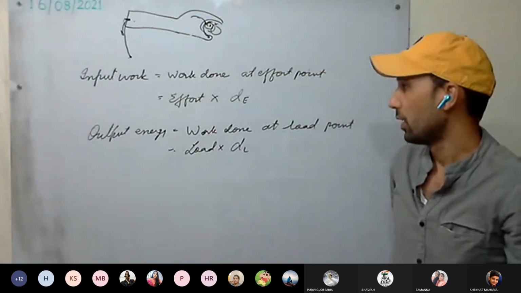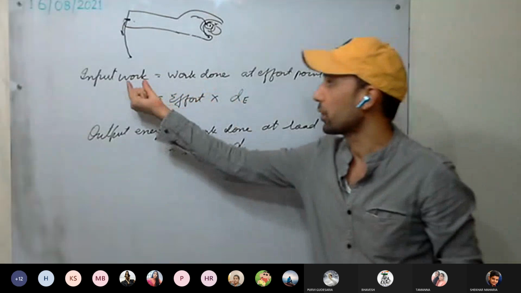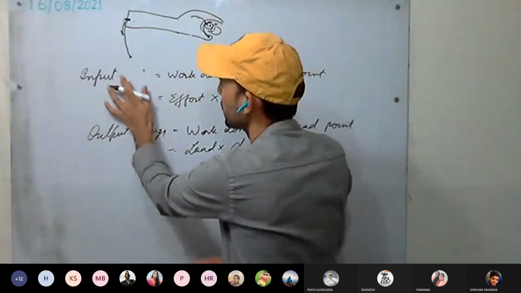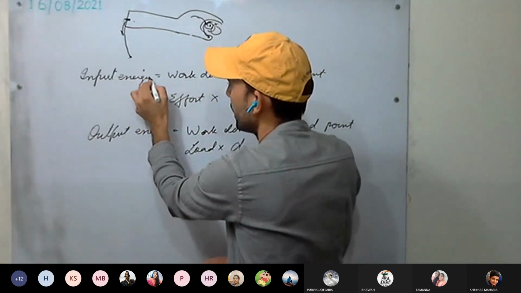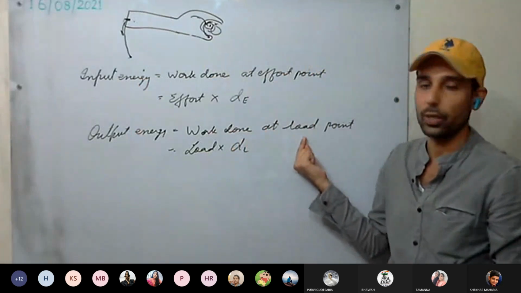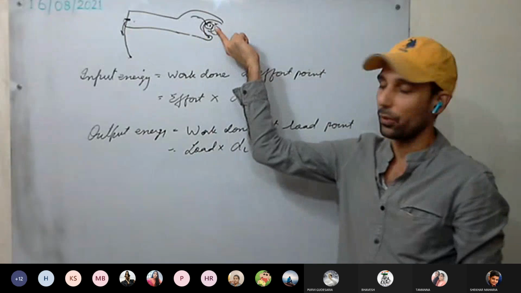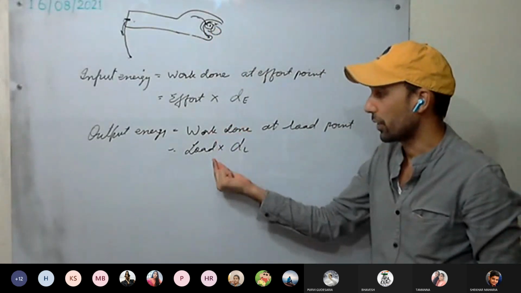This is clear? So when the machine is ideal, input work, that is input energy, is equal to output energy. That is, the work done at the effort point is the same as the work done at the load point. Whatever work we do on the machine, it will do the same amount of work on the load. So they will be equal.